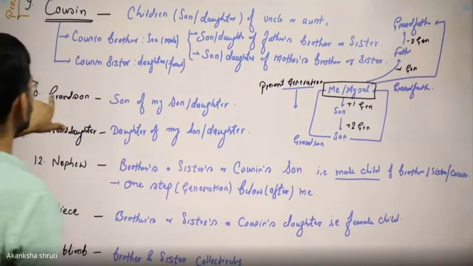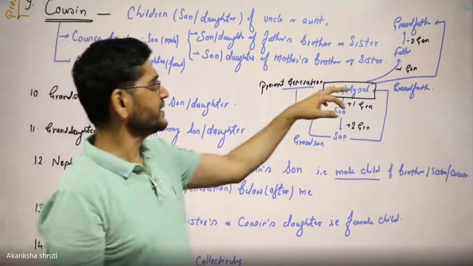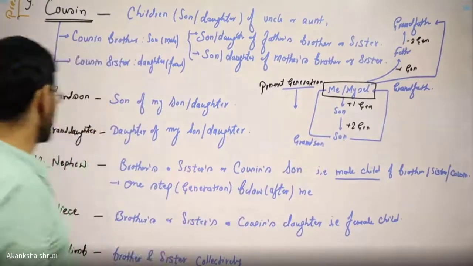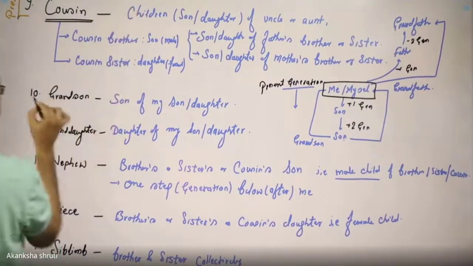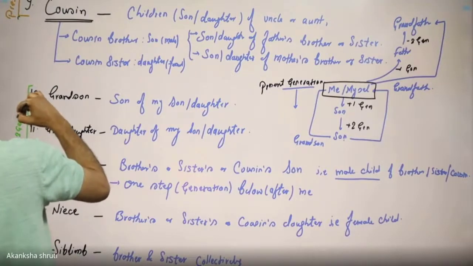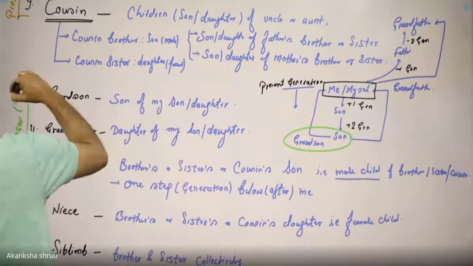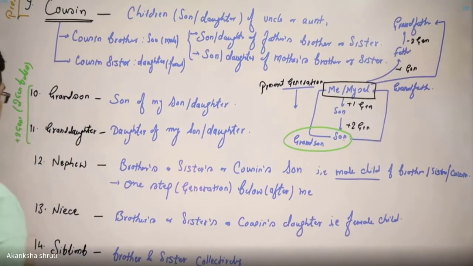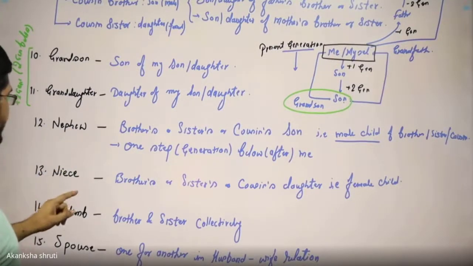Students, the next one is grandson and granddaughter. Grandson means son of my son, so it will be +2 generation. So these two, grandson and granddaughter, are the +2 generation or 2 generations downward or 2 generations below. Students, coming to this nephew and niece.